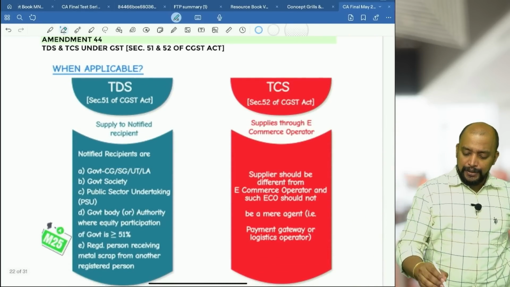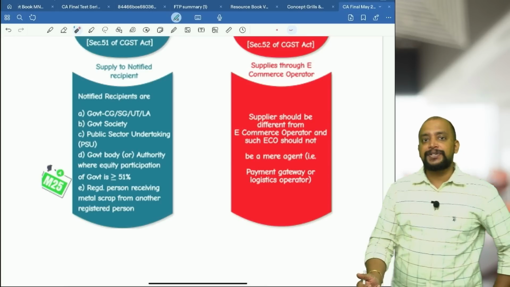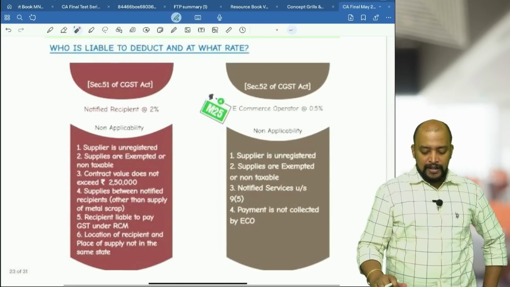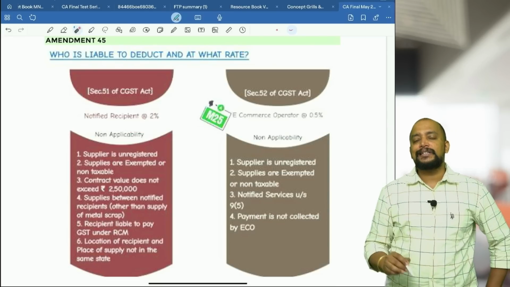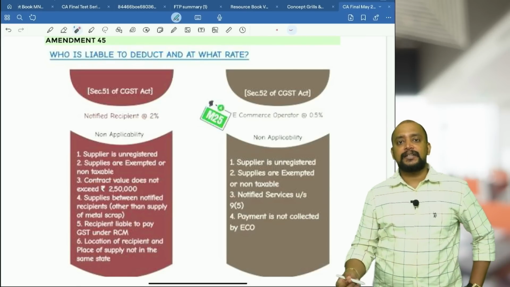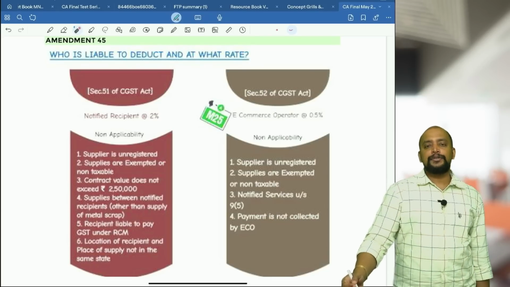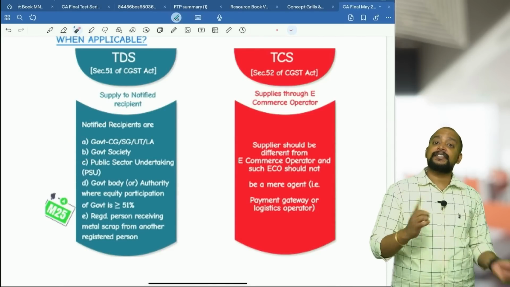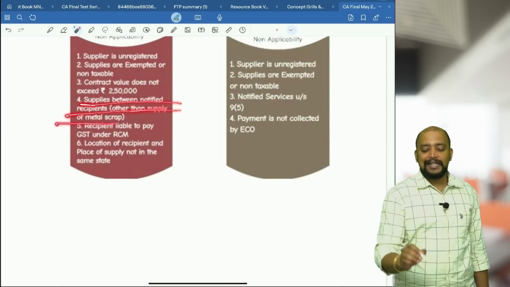Next amendment is related to TDS, which we already know. Whenever there is a supply of metal scrap by a registered person to another registered person, TDS will be applicable. The rate at which TDS will be applicable is 2%. But one point is there: between notified recipients, usually TDS is not there. For example, between government and PSU, if there is any supply, there is no TDS because they are notified recipients. Government is notified, PSU is also notified. But if there is a supply of metal scrap, definitely TDS will be applicable. So, supplies between notified recipients other than supply of metal scrap.